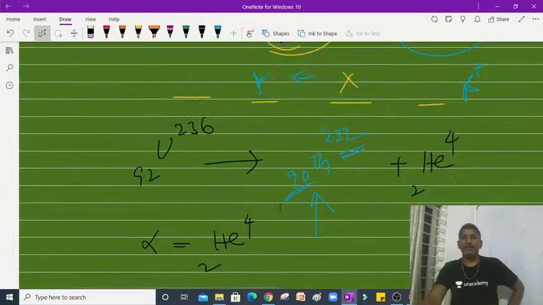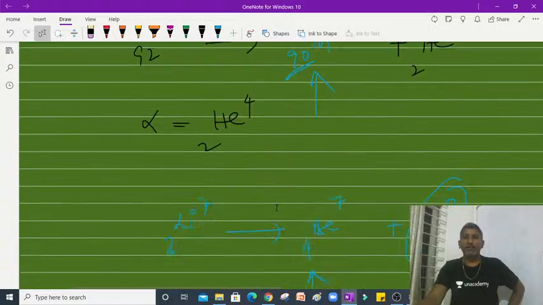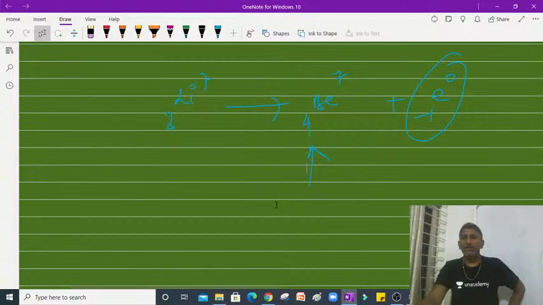So likewise, alpha, beta, gamma particles. Suppose gamma radiation is coming out, so nothing will change, whether A or Z. Remember that. Suppose lithium 3, 7 is going to release gamma radiation, so it should be lithium 3, 7 only. Of course it will be in excited state, right?